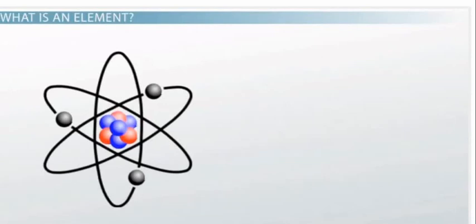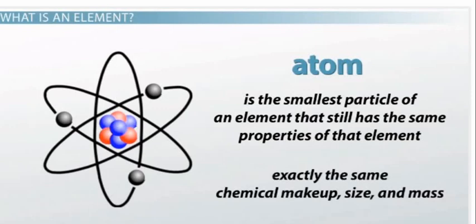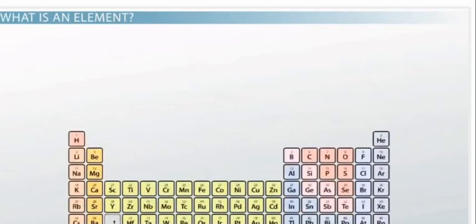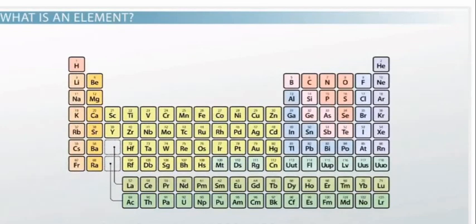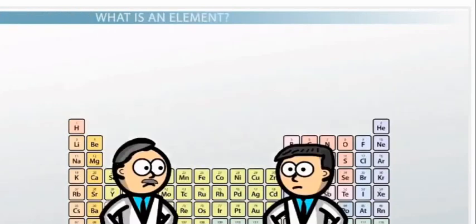Elements consist of only one type of atom. An atom is the smallest particle of an element that still has the same properties of that element. All atoms of a specific element have exactly the same chemical makeup, size, and mass. There are a total of 118 elements. Many elements occur naturally on Earth. However, some are created in a laboratory by scientists by nuclear processes.